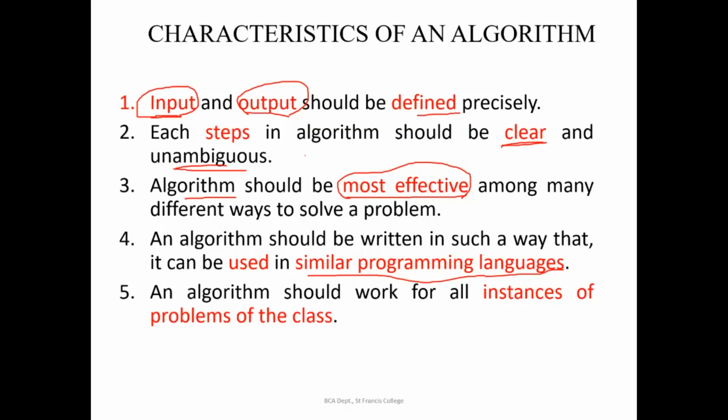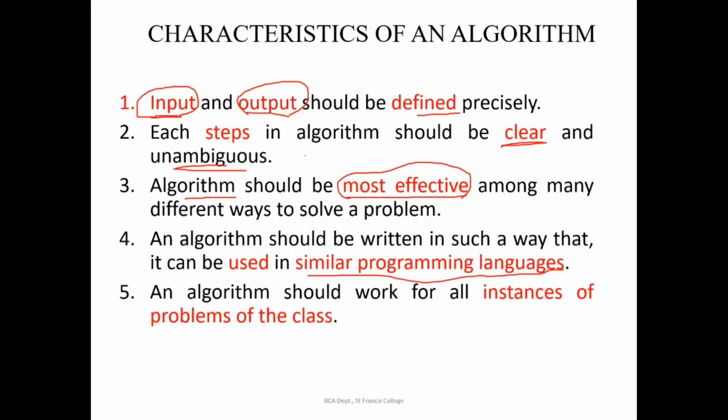An algorithm should work for all the instances of the problem. So if my problem is to sort 10 numbers, and if I give the numbers like 9, 8, 7, 6, 5, 4, 3, it is working, but the same sorting algorithm is not working for 19, 18, 20, 20, 32 and so on, then your algorithm is not working.